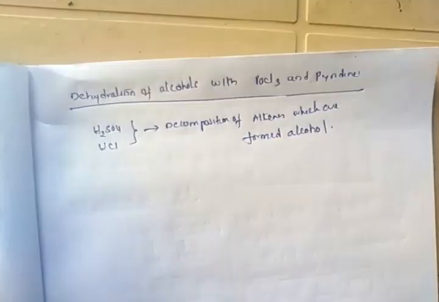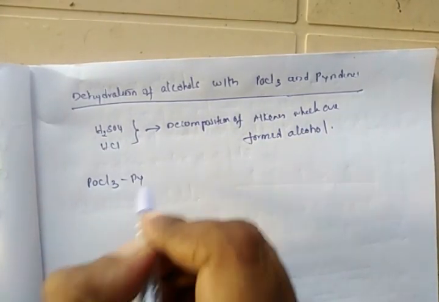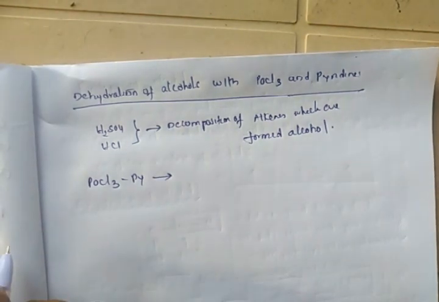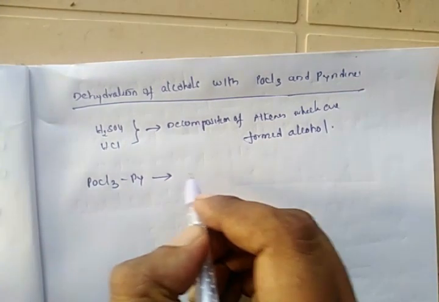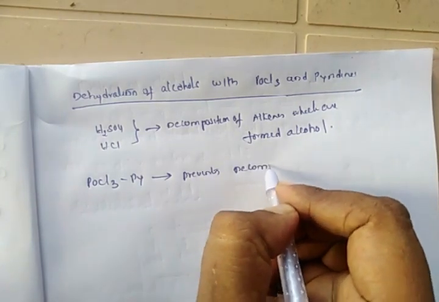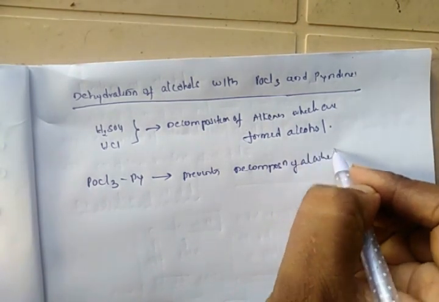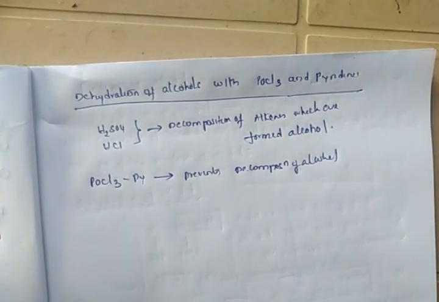If you use this phosphorus trichloride in pyridine, it will definitely prevent decomposition of alkenes. As it is not a strong acid like H2SO4 and HCl, it easily converts alcohol into alkenes without affecting the alkenes.